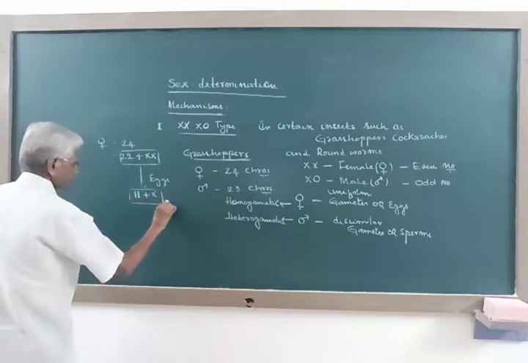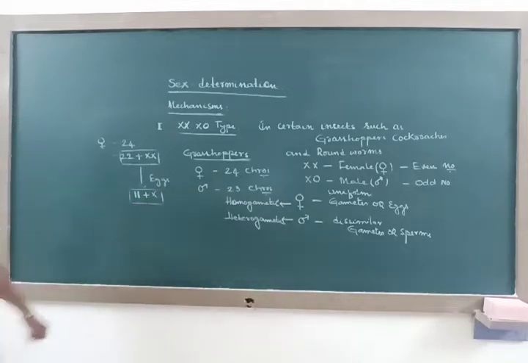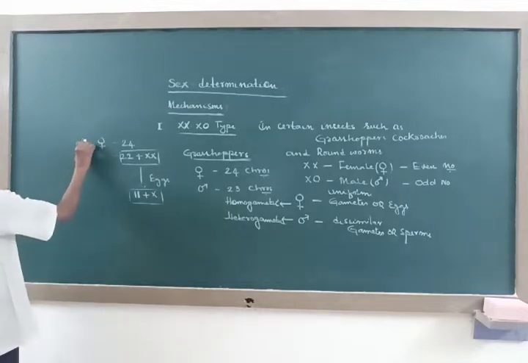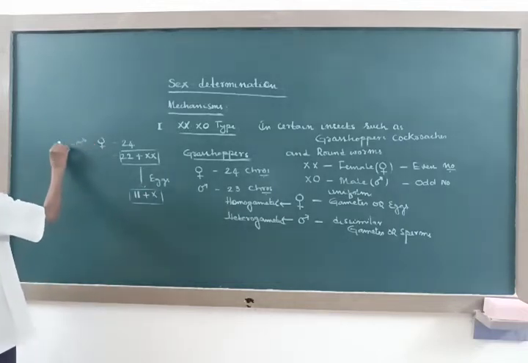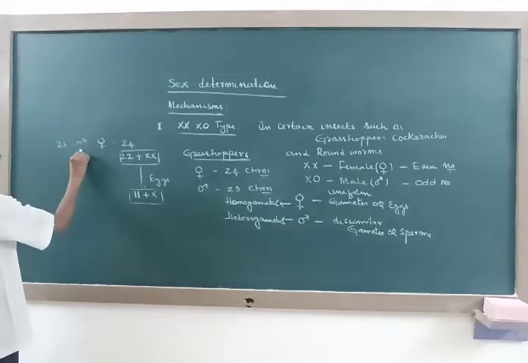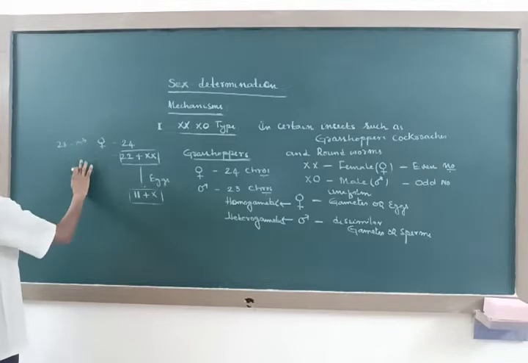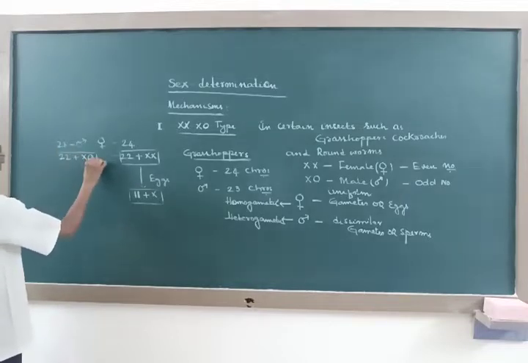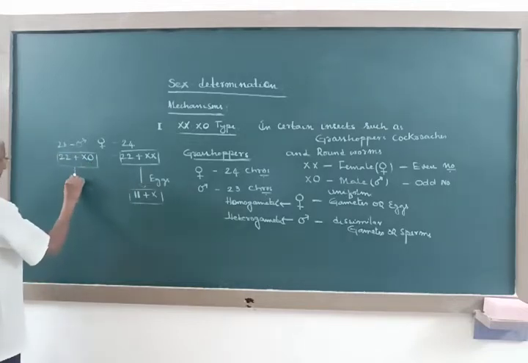Whereas the male has 23 chromosomes, 22 autosomes and 1 X chromosome, without another sex chromosome, XO. And this will produce the sperms.